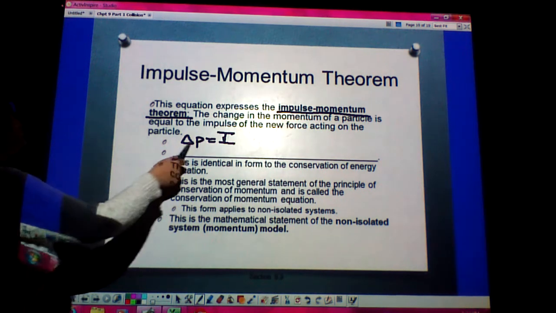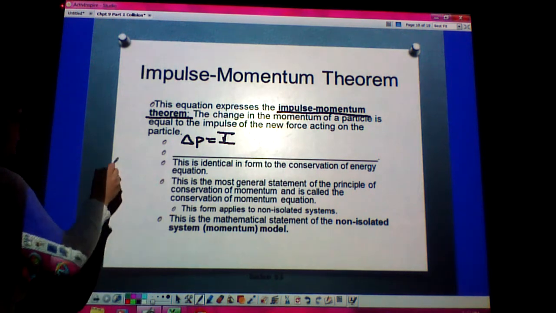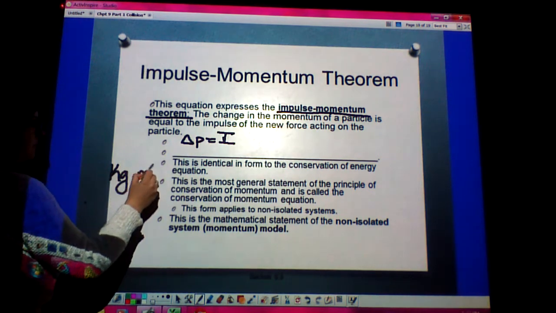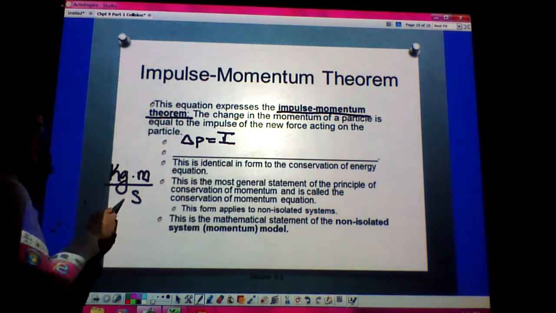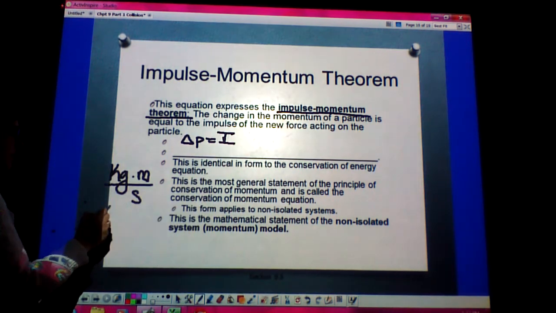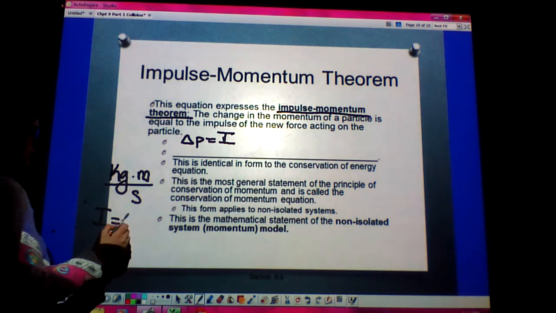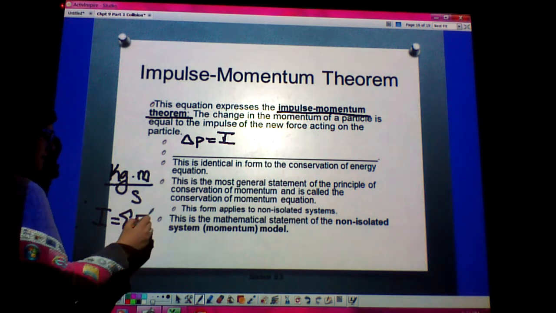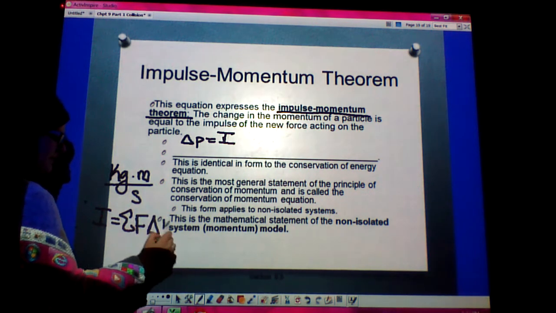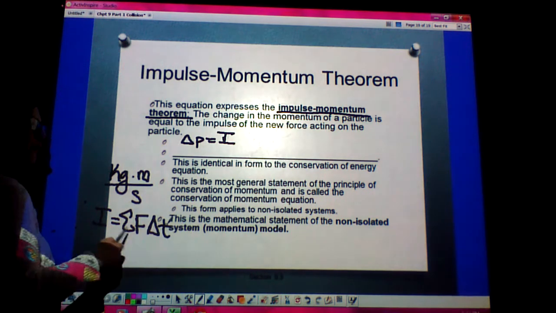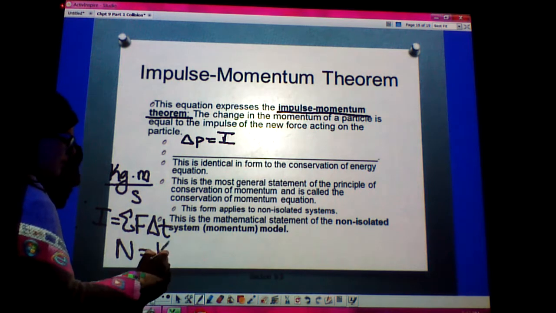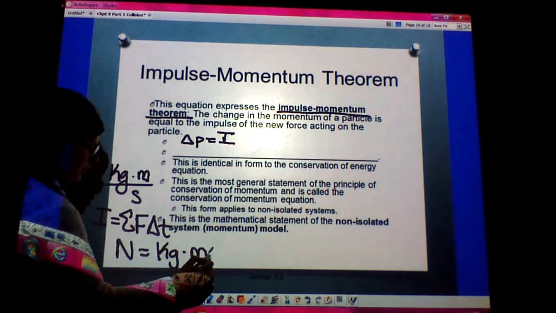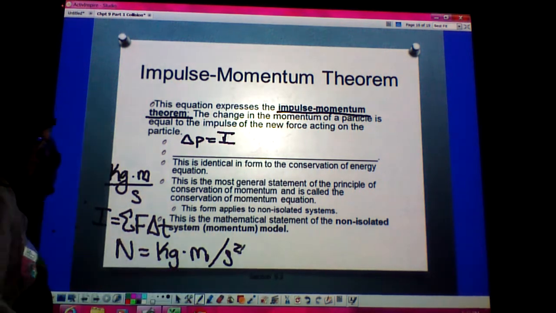Now, we know that momentum has units of kilogram meter per second. Well, what units does impulse have? If these are equal, it should have the same. We know that impulse is equal to the sum of my forces times the time interval. I know that force is measured in newtons, and a newton is equal to a kilogram meter per second squared.